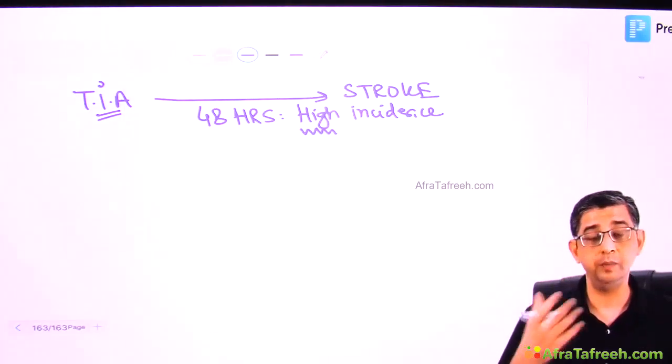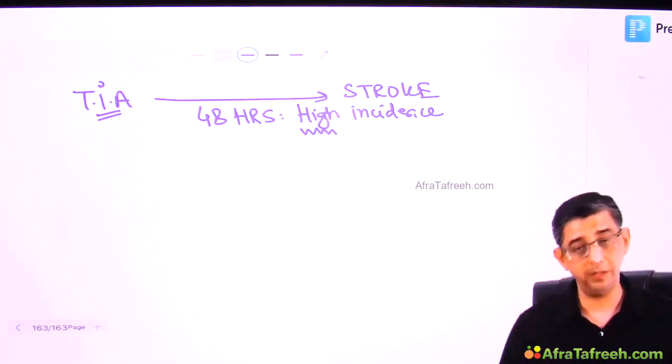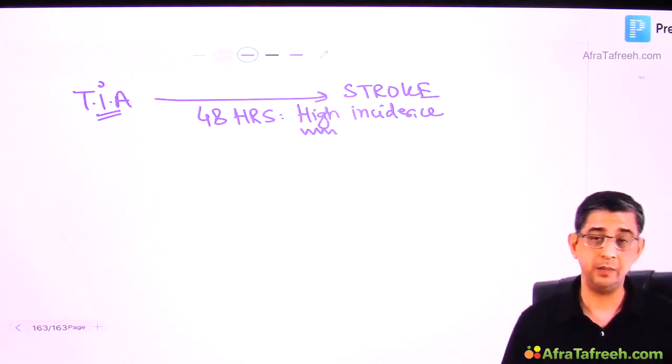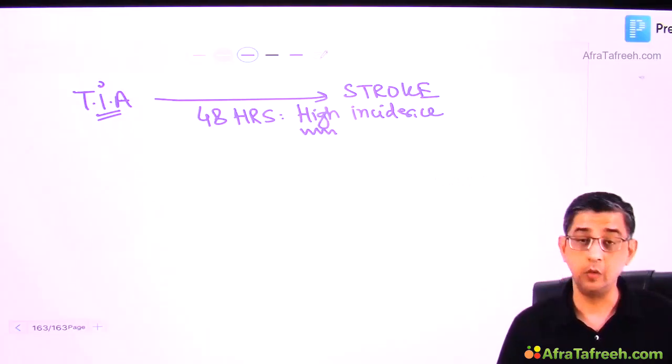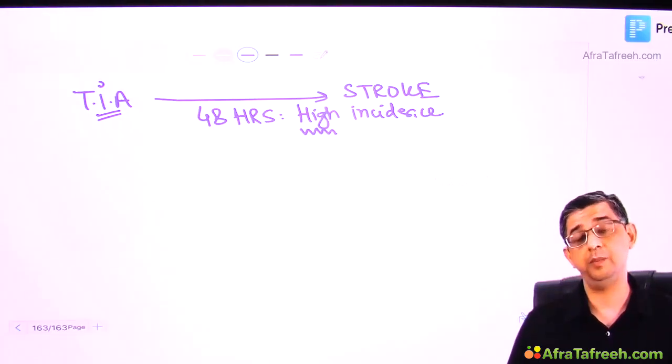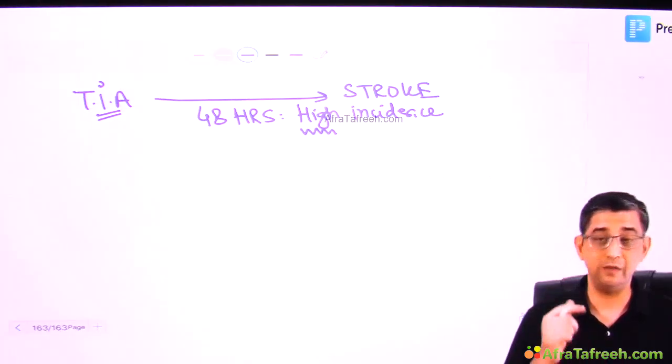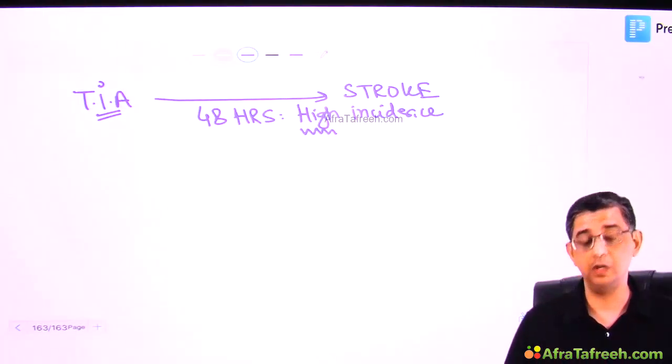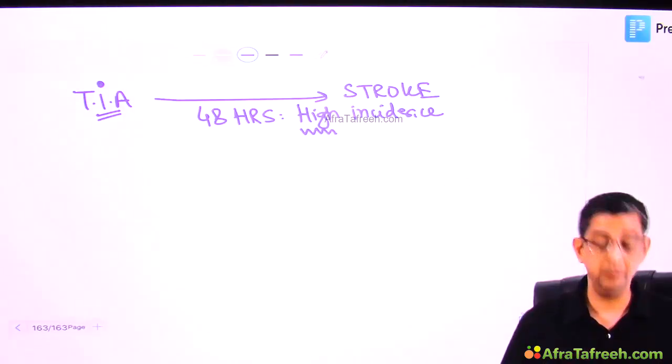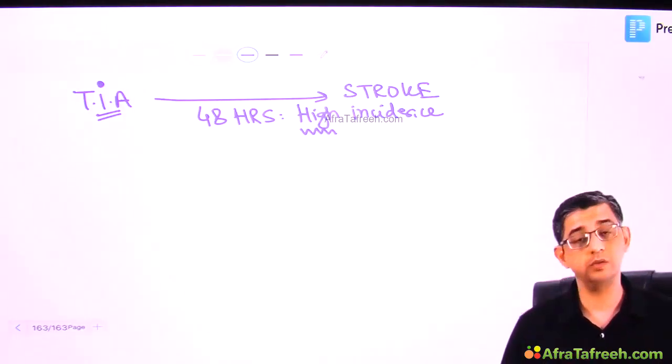How? We can start them on dual antiplatelet therapy. By dual antiplatelet therapy, I mean combination of aspirin and clopidogrel. Dual antiplatelet therapy was told to you earlier for management of ST elevation MI, but now is being taught even in management of transient ischemic attack to prevent the development of stroke.